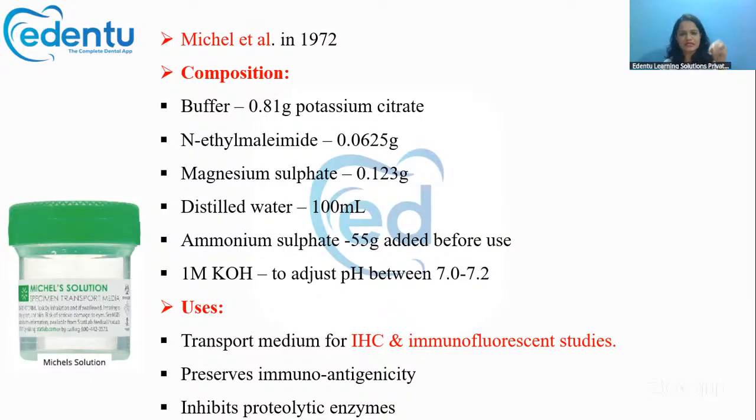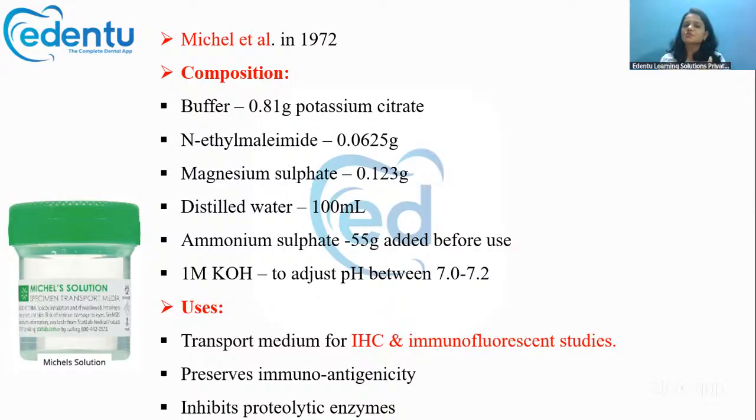These specimens cannot be transported in a normal medium or in Stewart's medium, because the enzymes can destroy the immunoantigenicity. So you need a special medium for transporting tissues that are indicated for immunohistochemistry.